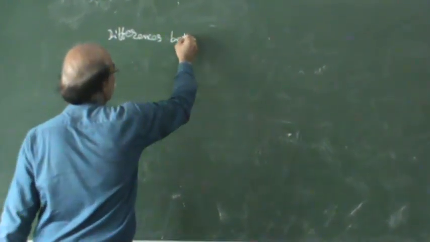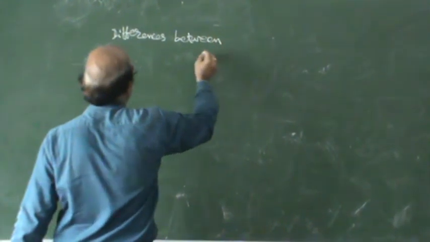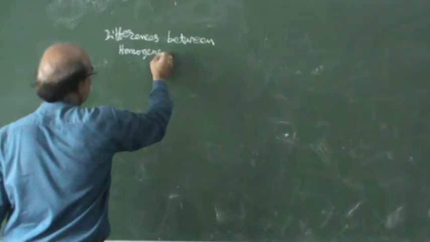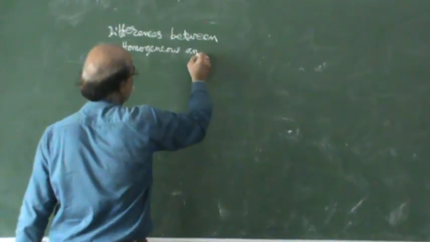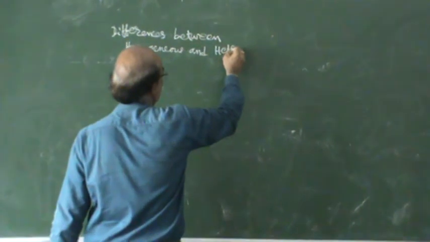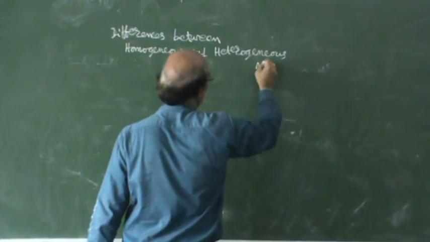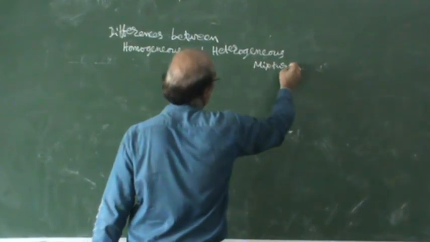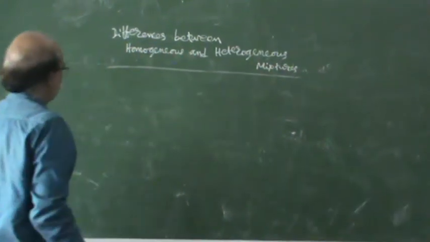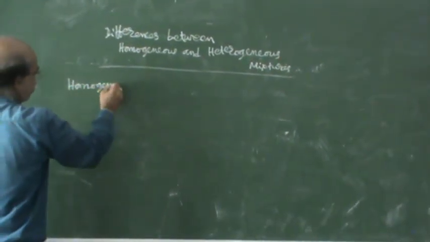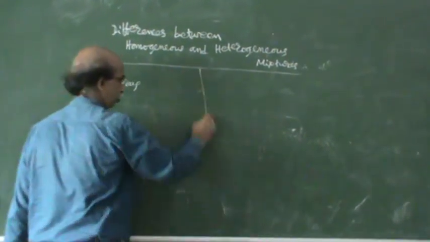Next point under this is differences between homogeneous and heterogeneous mixtures. On the left side I am taking homogeneous mixtures, and here on the right heterogeneous.